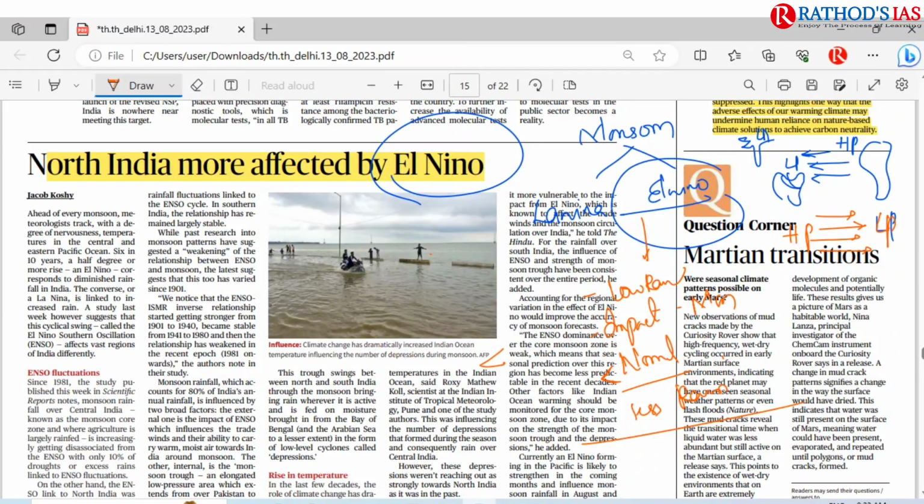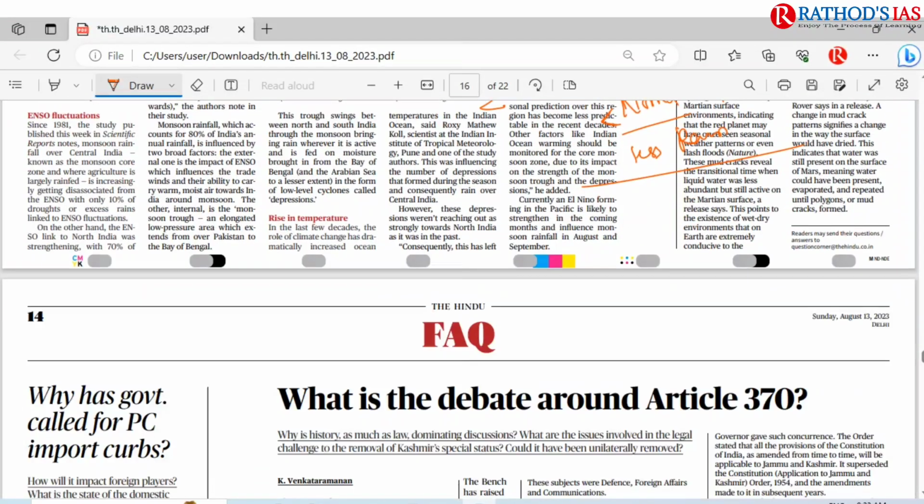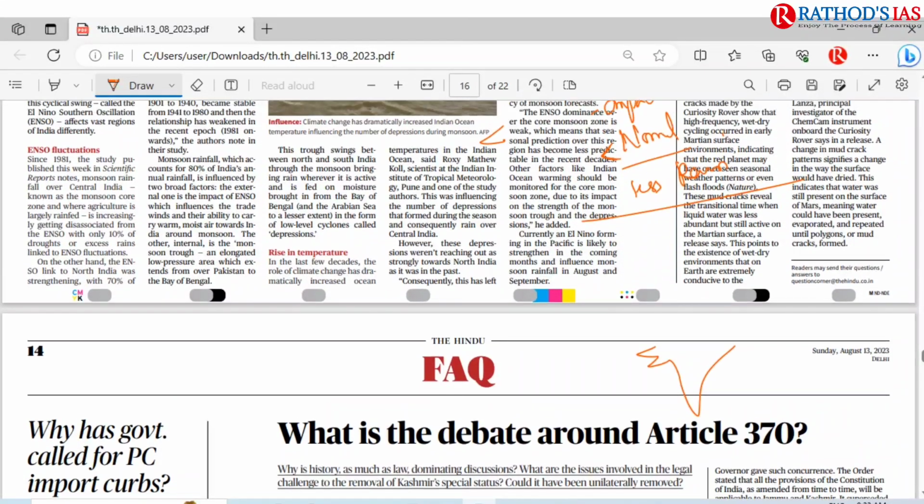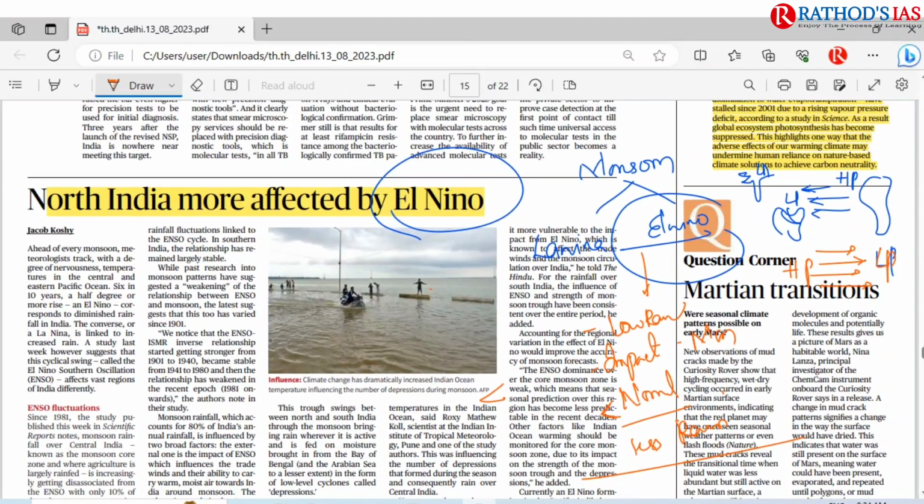Especially whenever we are talking about North India, how it will be impacted: if you draw the map here, normally in the monsoons we will be having the Arabian Sea branch and the Bay of Bengal branch, right? It will be coming in this way and finally it will be meeting. Whenever the winds are moving from here to here, the amount of moisture carried by these winds will normally decrease, and normally in North India there will be less rainfall. And because of this El Nino, there will be even less rainfall seen in North India. So that is the crux of this article. That's it. So these are some important articles that appeared in today's Hindu newspaper.